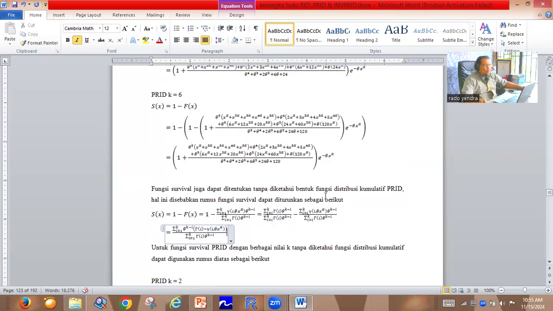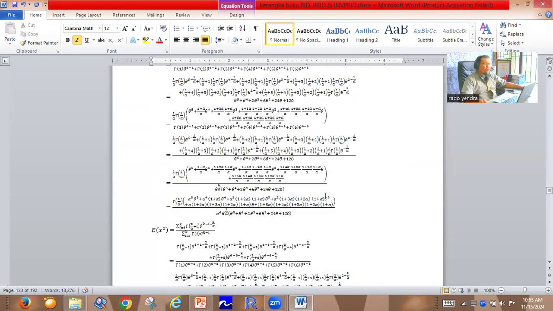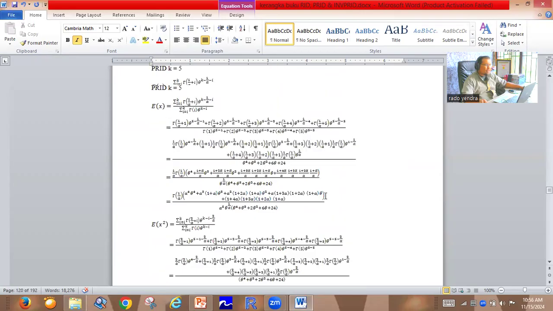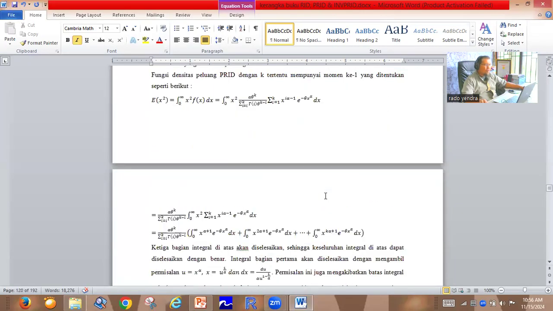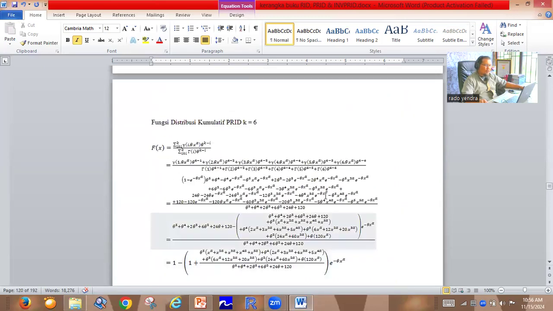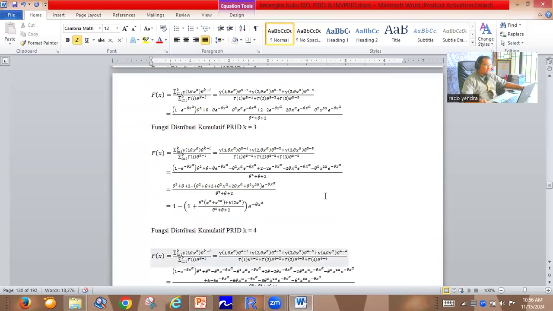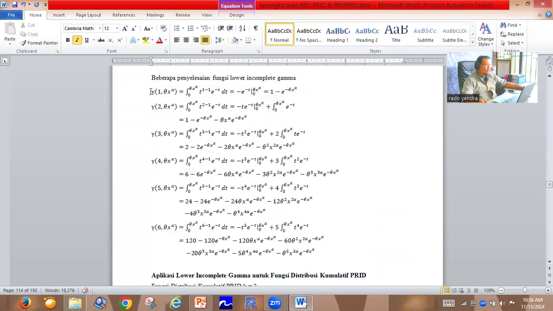In this book we give some examples for the lower incomplete gamma. For example, you can check here. The lower incomplete gamma 1 comma theta x power alpha equals 1 minus exponent of minus theta x power alpha.